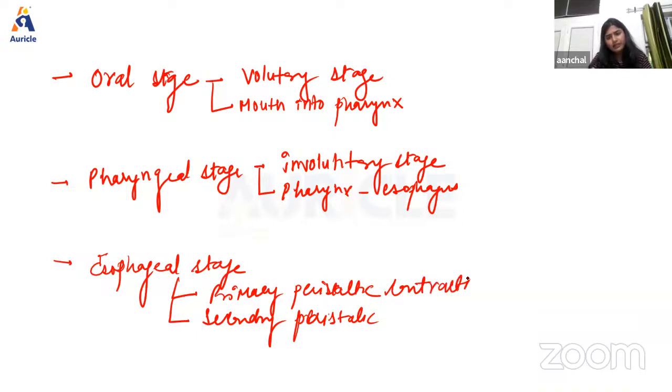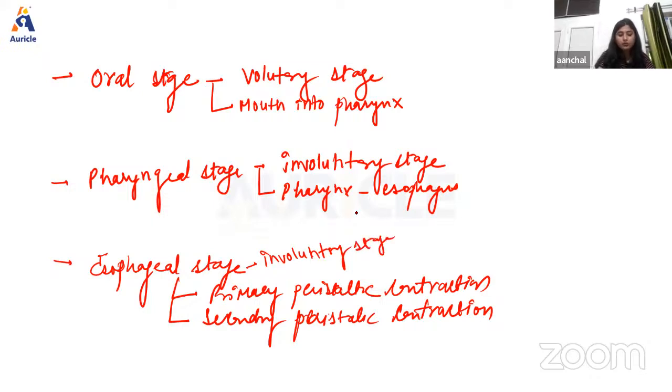So as we know, peristalsis is a movement that initiates in the esophagus and occurs throughout the GIT. So when we talk about the esophageal stage, this is the last stage, and this is also an involuntary stage.